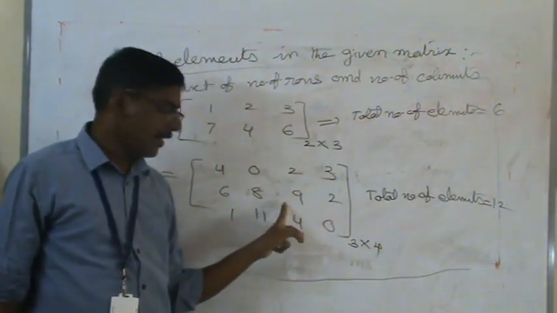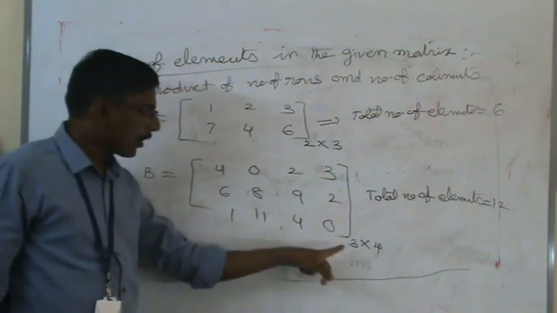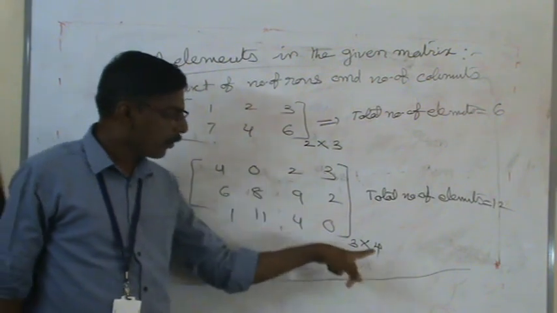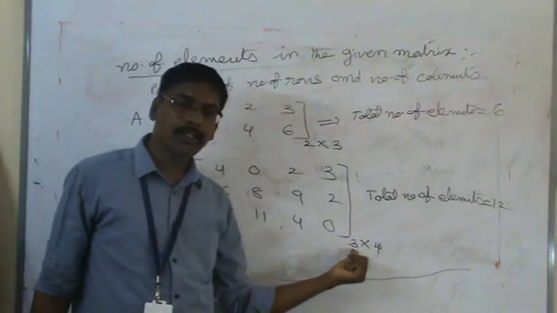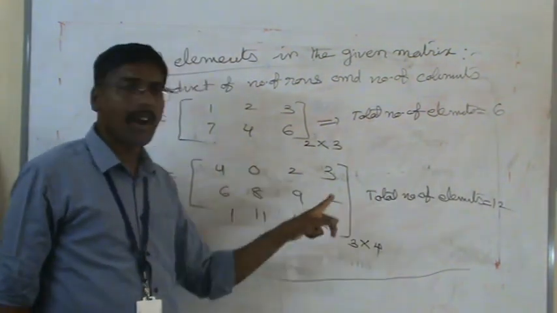Second example, for the matrix B, the total number of rows is 3 and the total number of columns is 4. The product of 3 and 4, the answer is 12. Very easy, with no need to count all the values.